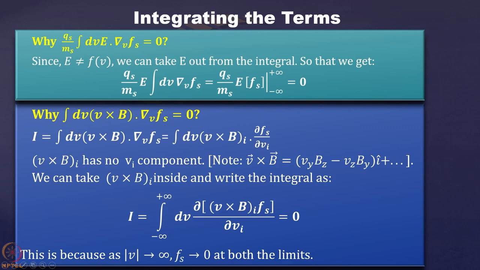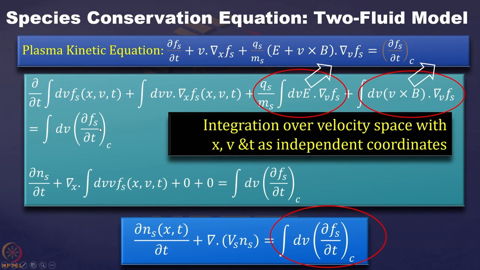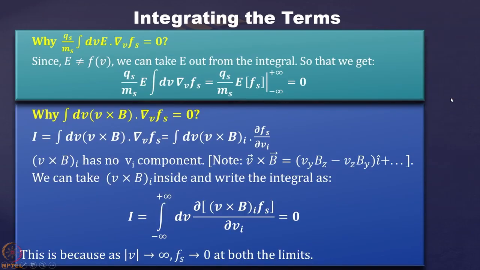Now why is the integral of dv (v cross B)·grad_v fs, the term we got over here, equal to 0? We can write this as (v cross B)i times ∂fs/∂vi, because this is a dot product. One very interesting thing is that (v cross B)i doesn't have any vi component.